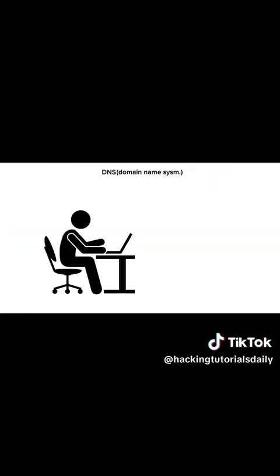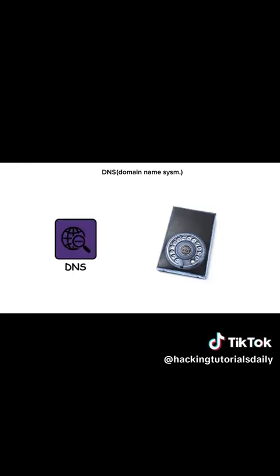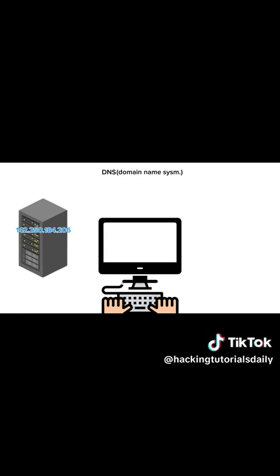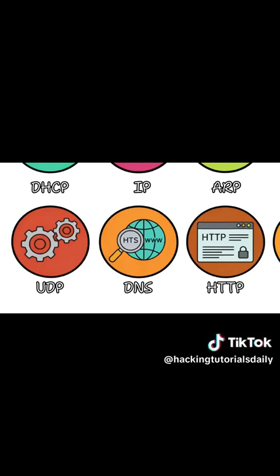DNS, Domain Name System. Now let's browse the web. You remember names like Google.com, but computers only know IP numbers. DNS is the Internet's directory. When you type a URL, your computer asks a DNS server to translate that text into the specific numeric IP address of the website's server, allowing your browser to locate it.